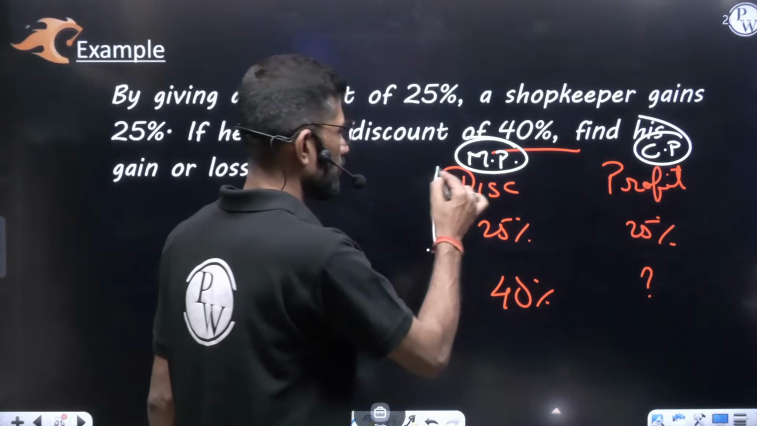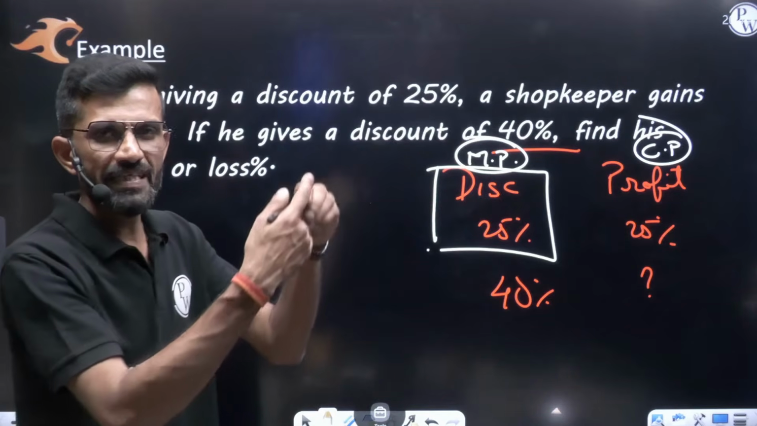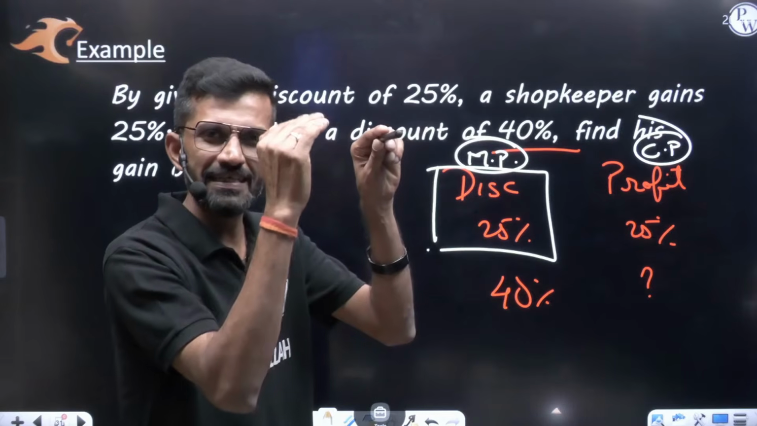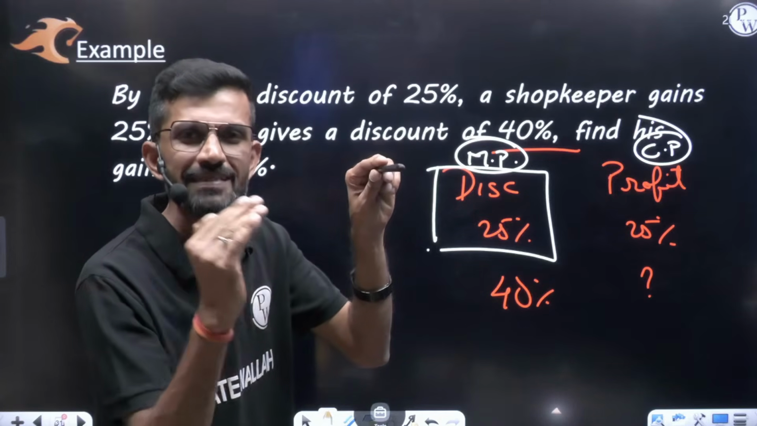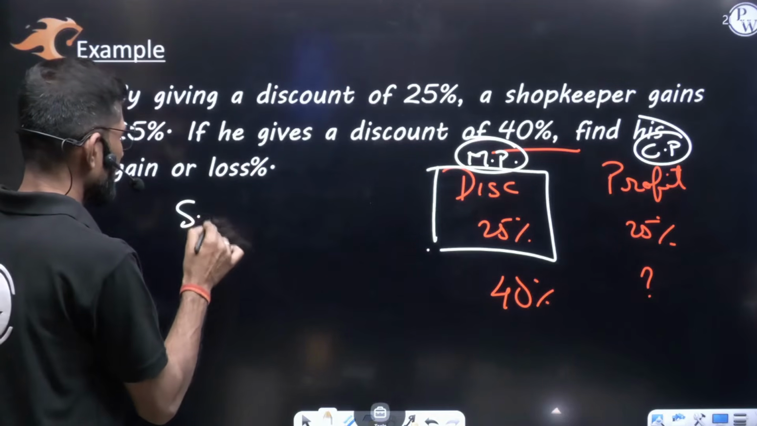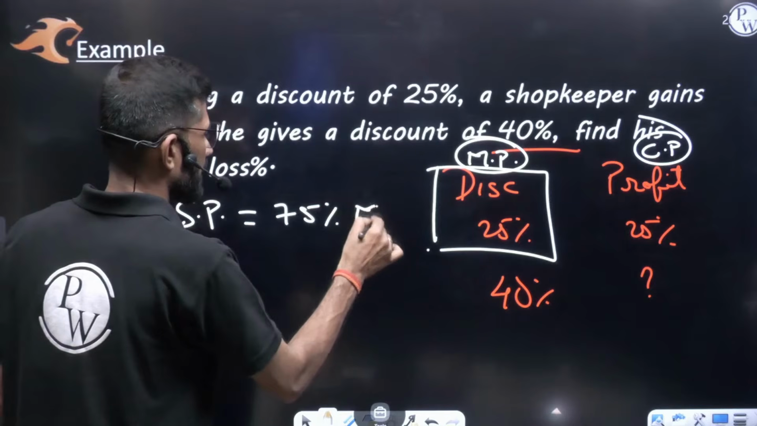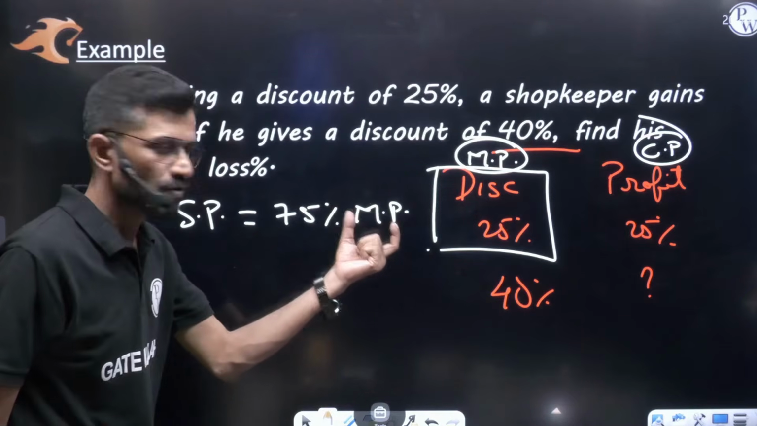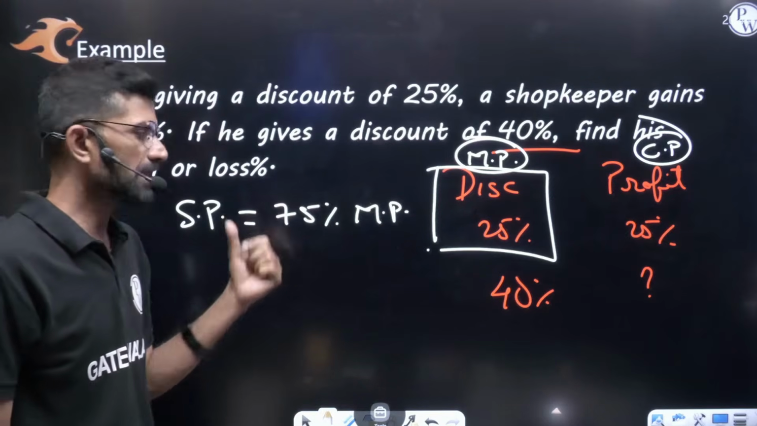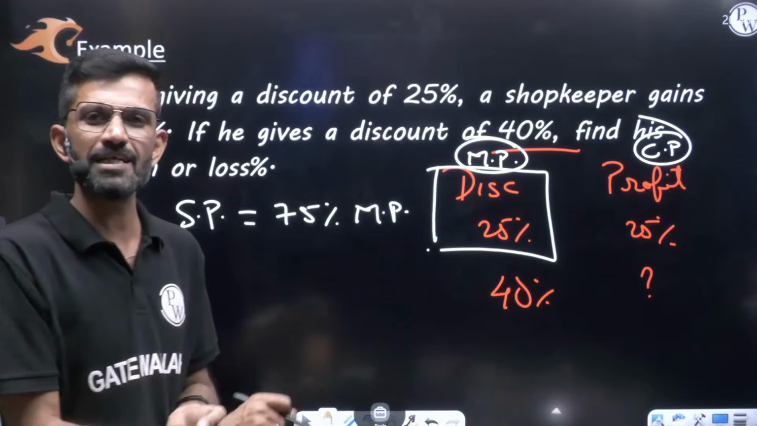25% discount. Take only this one. 25% discount. What is the meaning of this? Whatever price is written on the product, that price they will decrease by 25% and then they will sell away. Means selling price will be 75% of the mark price. Means mark price value is decreased by 25% and then sold. This is the meaning of selling price is 75% of the mark price. 25% less of mark price is the selling price.